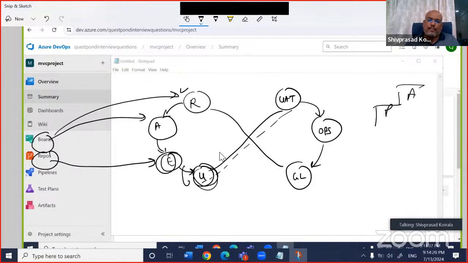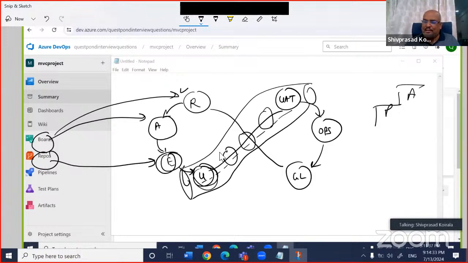You have unit testing, then you have to build the project, create a RAR file, and then make it live in IIS. So this thing, I'm creating a pipe out here. Very bad, I'm bad at diagrams, right? So this pipe which I'm creating out here, you would like to build a pipeline.